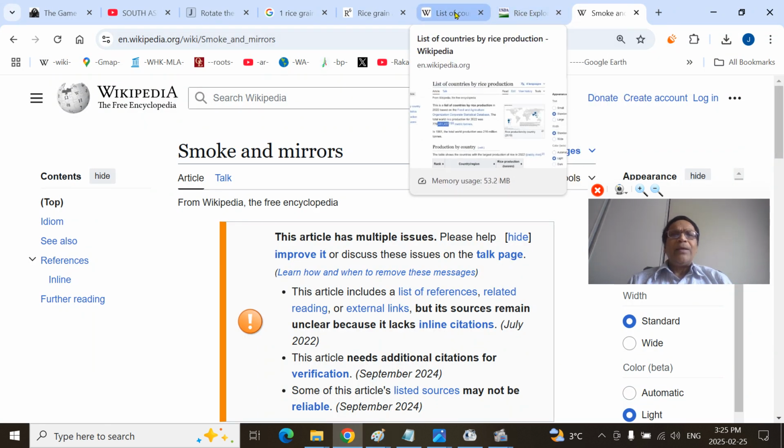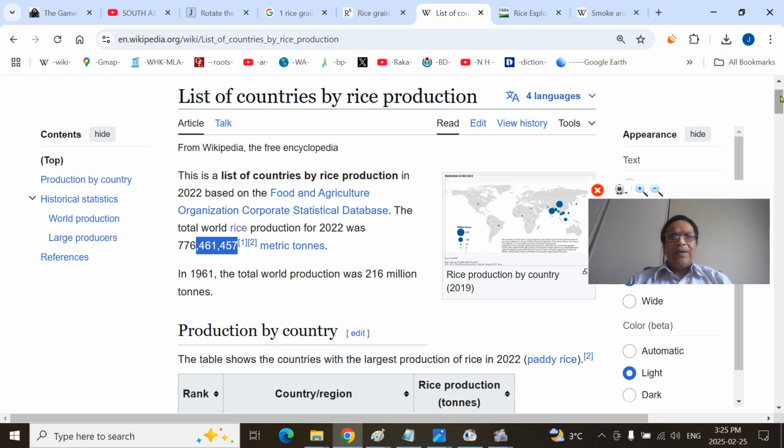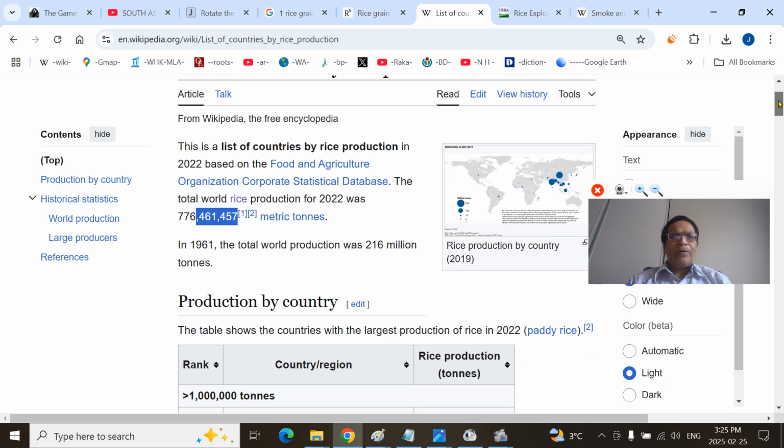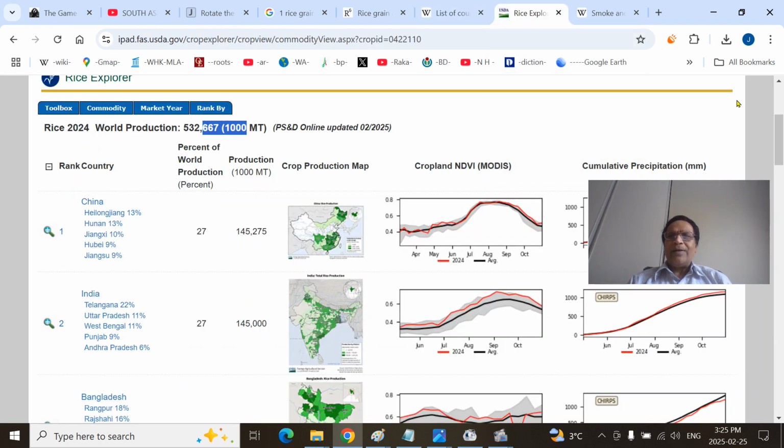And previously, I did my calculations based upon Wikipedia, on what the global harvest of rice per year is. They say around 77 million tons. Later I recognized this is a typo, that it is not correct, and verified various other sources, and finally found the correct figure, or pretty close, from FAO or other sources. In 2024-25, we harvested 532 million tons of grains.